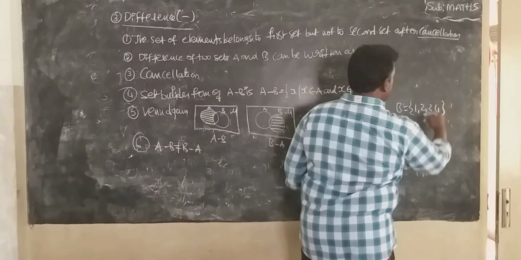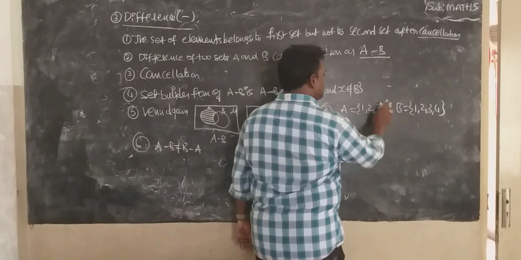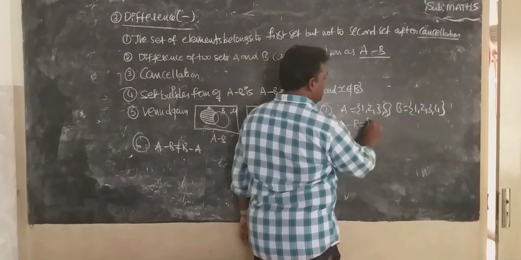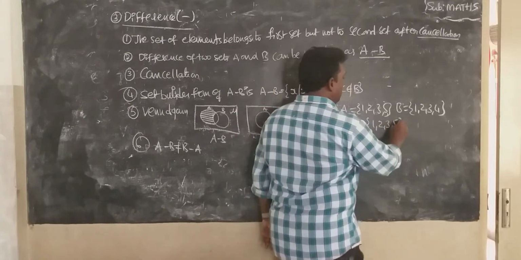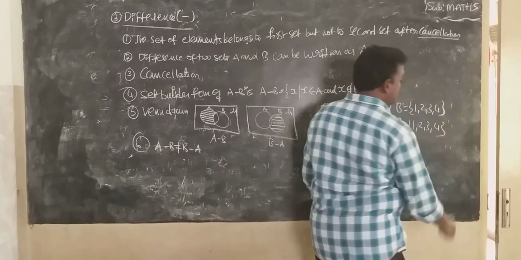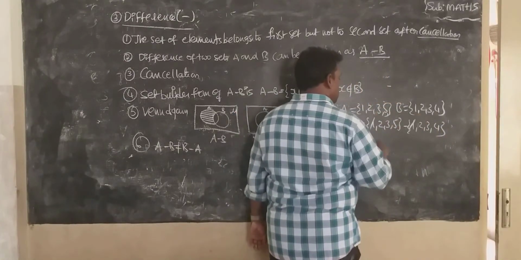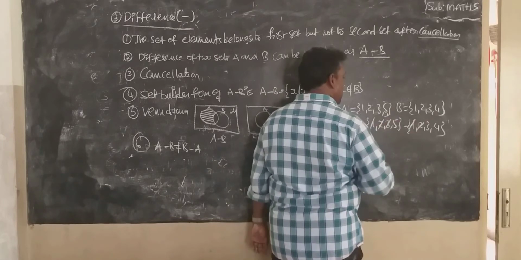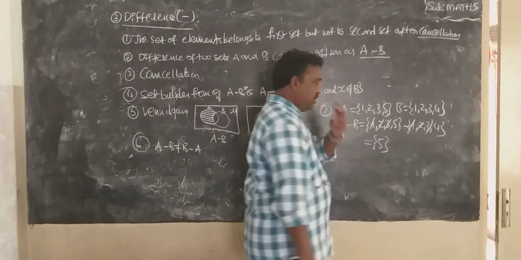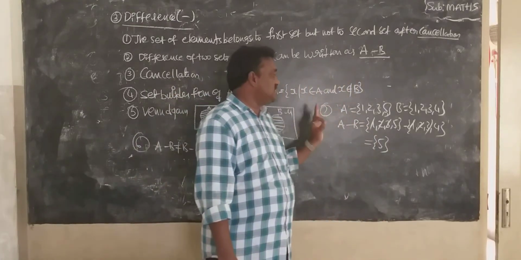Seventh one, example: A equal to 1, 2, 3, 5, B equal to 1, 2, 3, 4. Then A minus B. Strike out the common elements. 1 cancel, 2 cancel, 3 cancel. Then what is left? 5. Don't write 4. Only 5 is the answer.